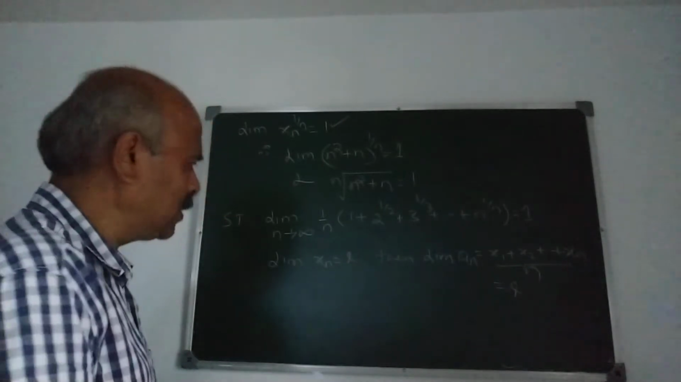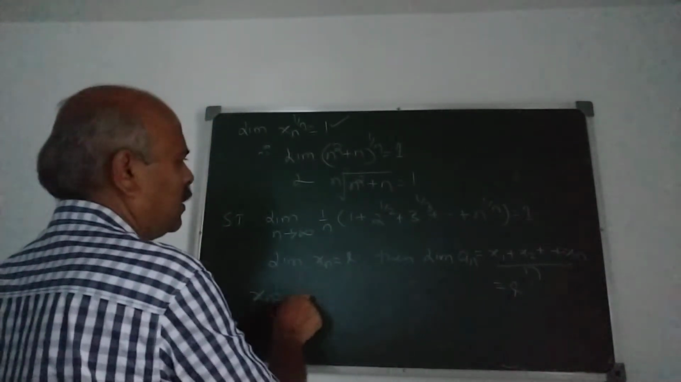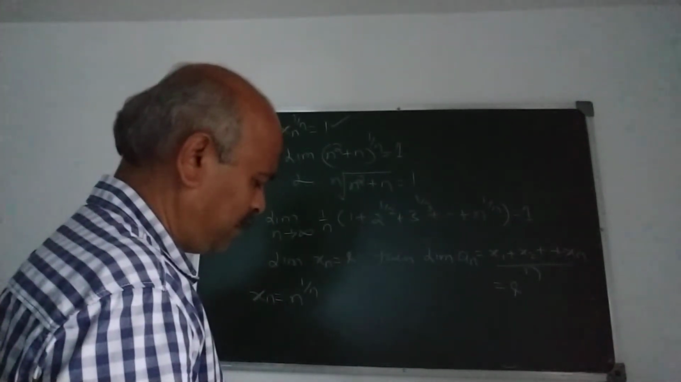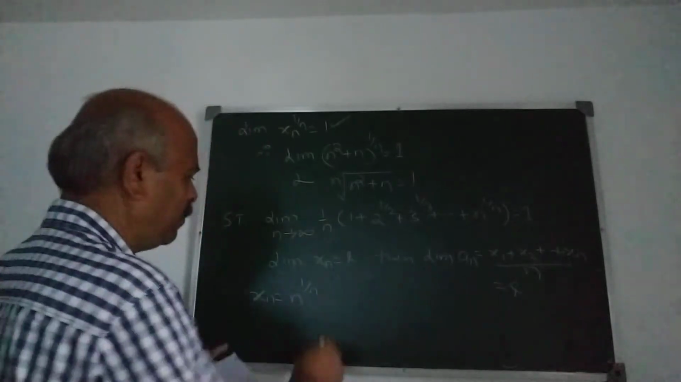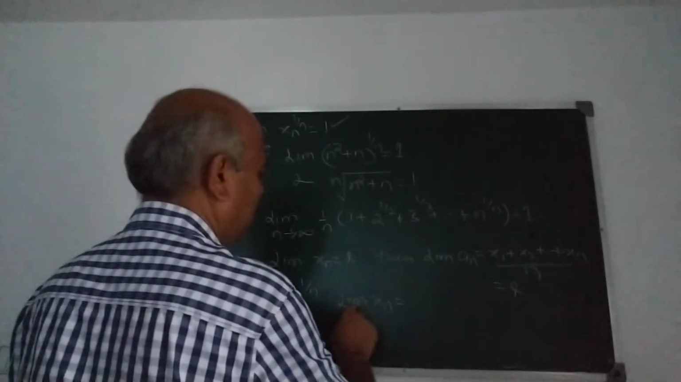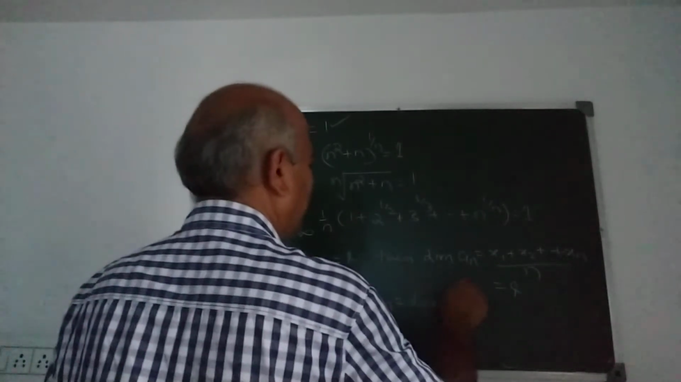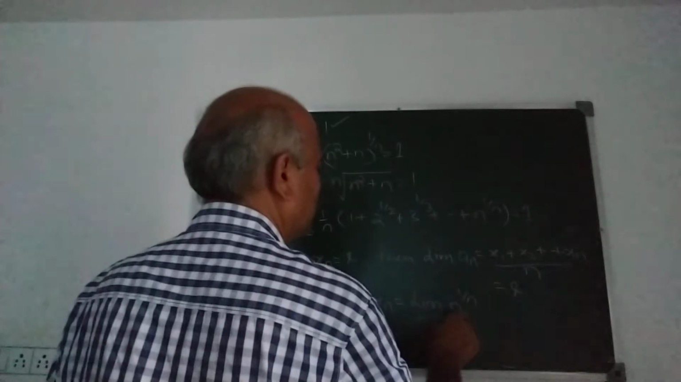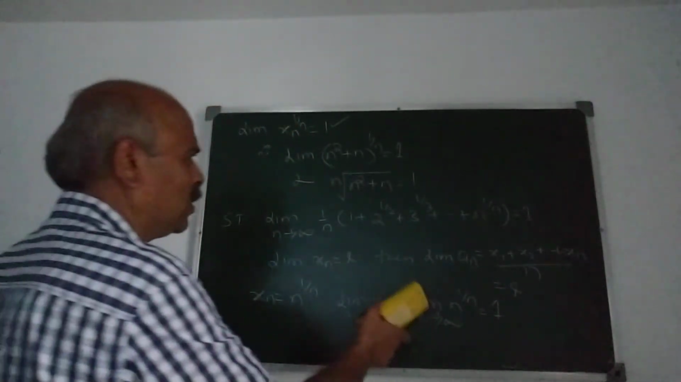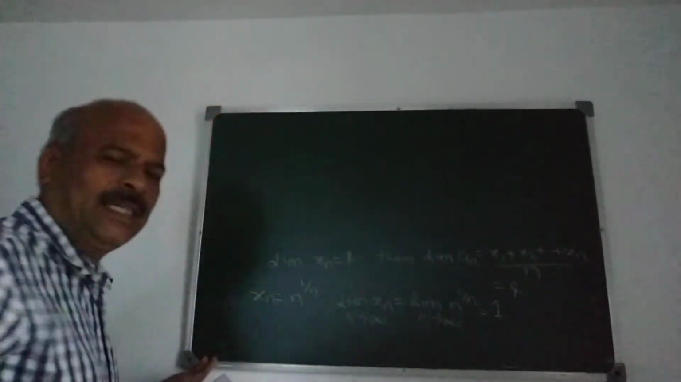Now how to apply this? Now I take xn as n raised to 1 upon n. Then limit xn as n tends to infinity is limit n raised to 1 upon n, which is 1. Important result: limit n raised to 1 upon n is 1. Why is limit n raised to 1 upon n equal to 1?